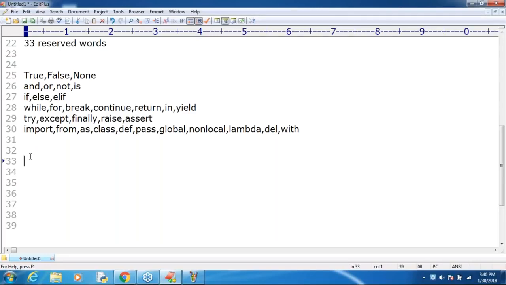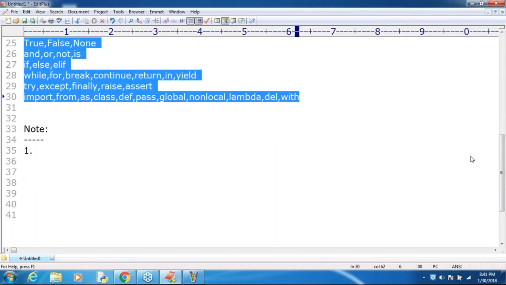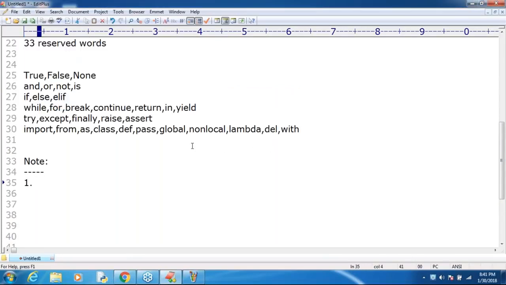Now take very special care about this terminology, right? Sir, there are some important points I have to talk about. If you observe all these 33 reserved words, how many reserved words are there? Respond. 33 reserved words are there, sir. In all these 33 reserved words, there is one common point. Anyone, can you please tell what that common point is?